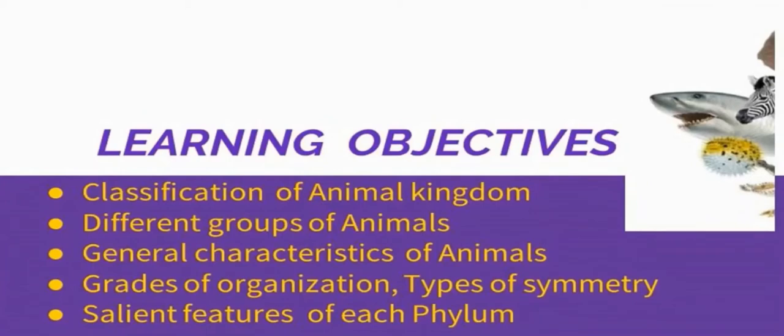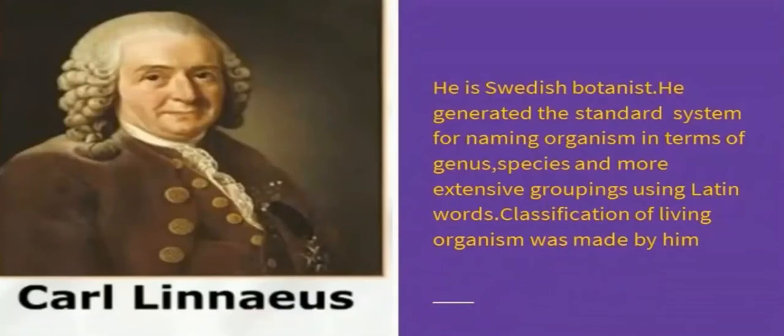Now, learning objectives. Through this video, we are going to learn classification of animal kingdom, different groups of animals, general characteristics of animals, grades of organization, types of symmetry, and salient features of each phylum. So, these are the learning objectives. Listen carefully.